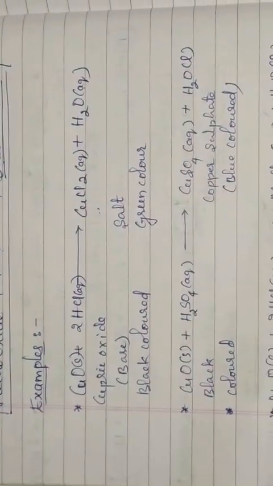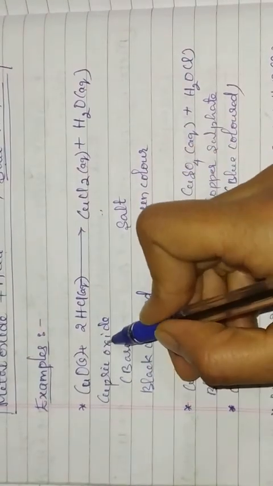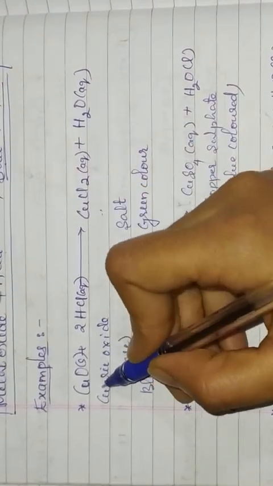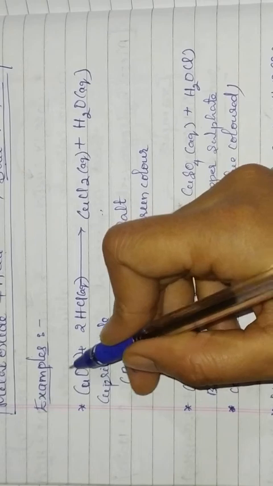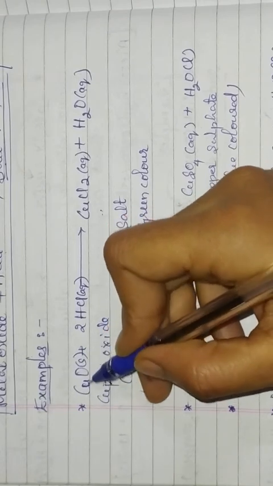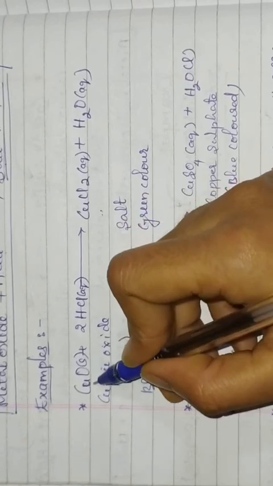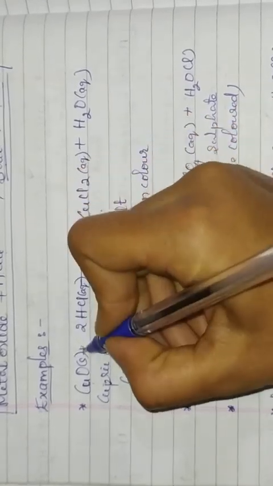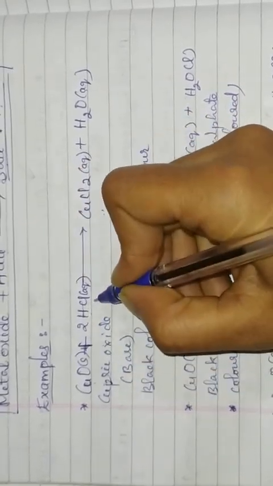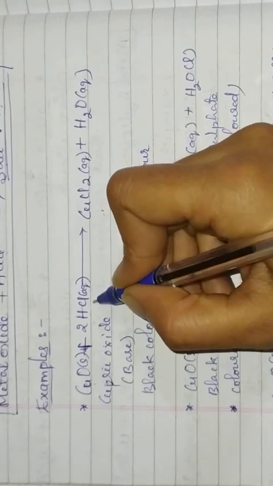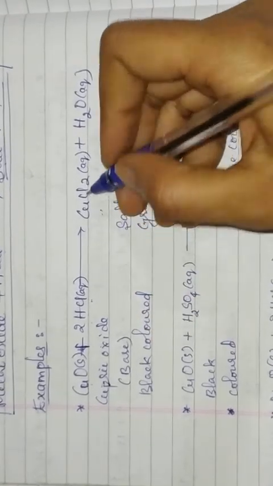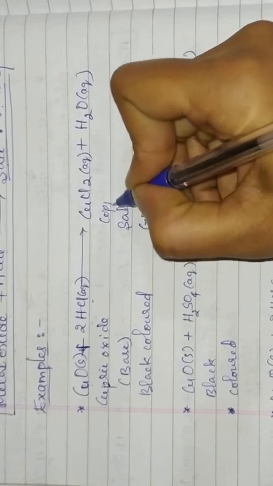Example, cupric oxide. Cupric oxide is a metal oxide. It is a copper oxide, an oxide of copper metal. When it reacts with hydrochloric acid, it forms copper chloride.